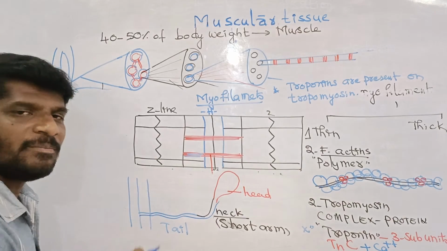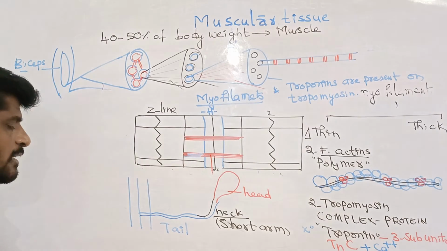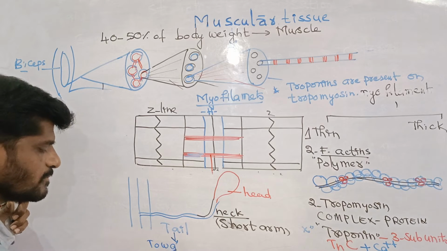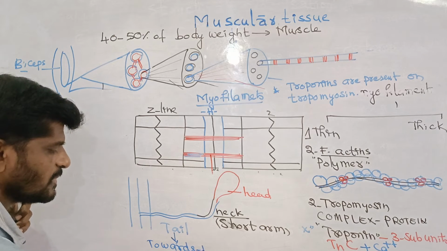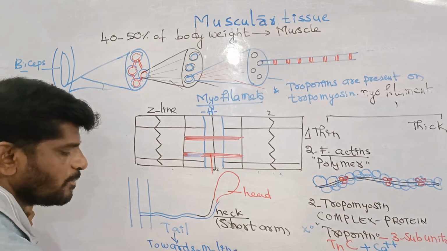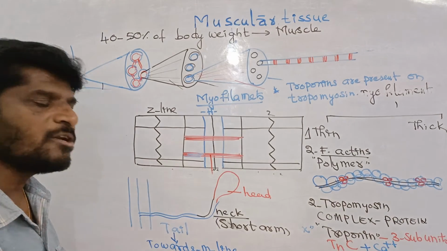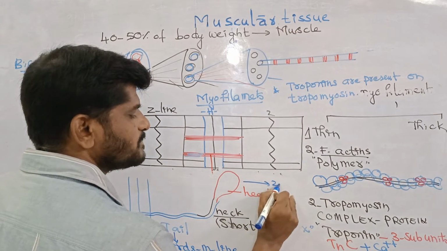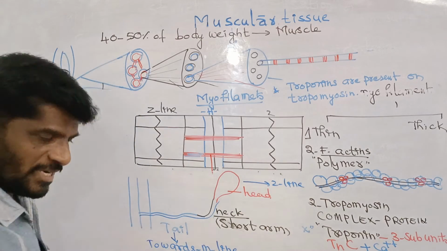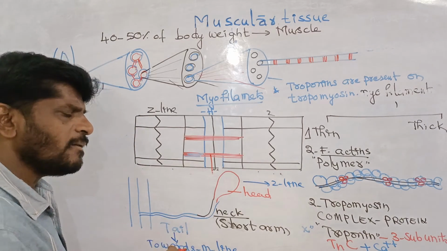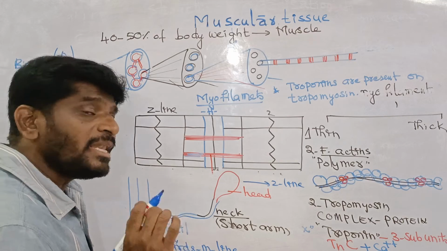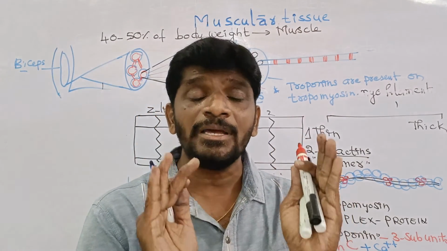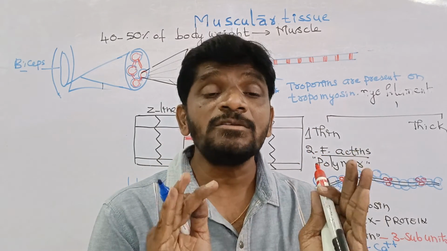Upon seeing the structure of a meromyosin, all tails are towards the M line. Important property. All tails are towards the M line and all heads are towards the Z line. It is important. And seeing this, the head has two binding sites. I repeat, active sites are pertaining to the actin.